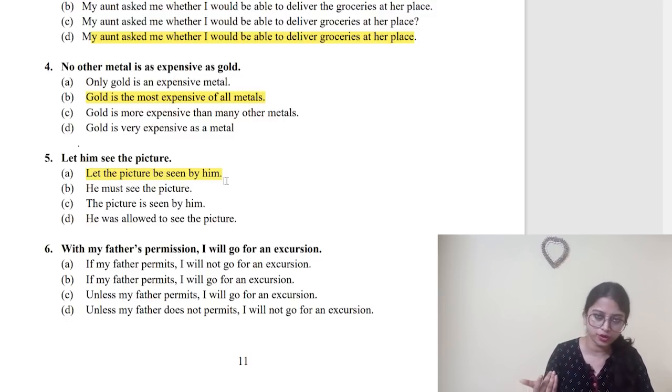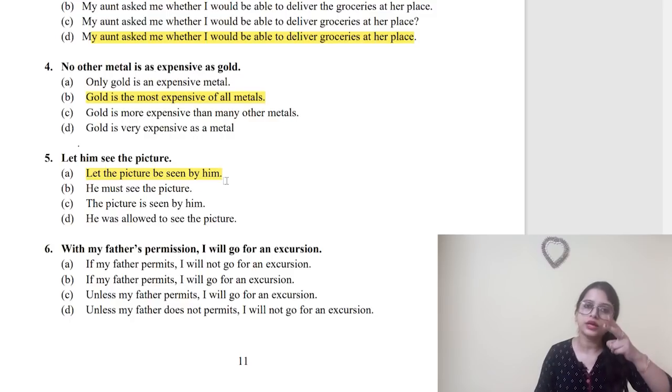If there is any better option, sometimes what happens is two answers are correct. You have to find out which one is the better option. So we will see all the options. "He must see the picture." No. "The picture is seen by him." No. It is said, let him see the picture. Obviously, "the picture is seen by him" is not the case. "You are asked to see the picture." "He was allowed to see the picture."